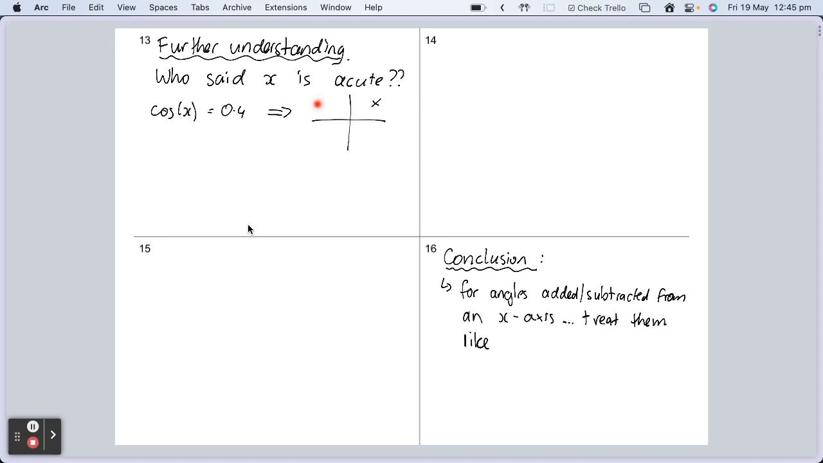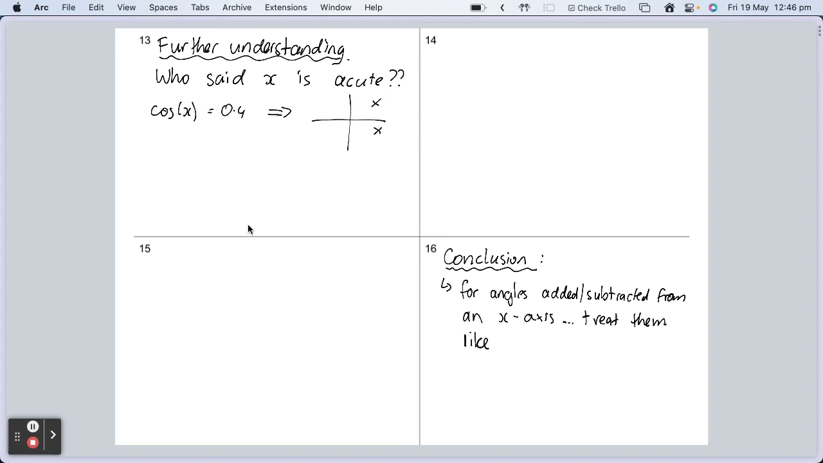I'll tell you why it can't be obtuse. And obtuse literally means in quadrant 2. If x was obtuse, what would that mean about this value here? It would have to be negative, right? But we are told that cos x is equal to positive 0.4. Could also, could one Charlie. So it could be here or here.